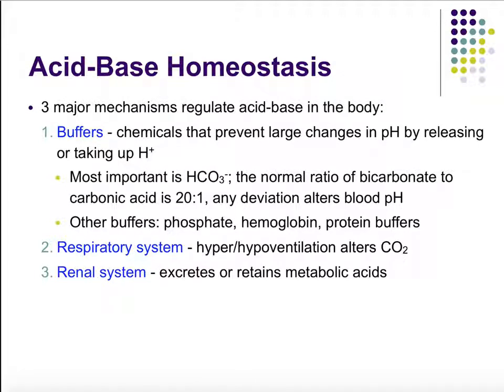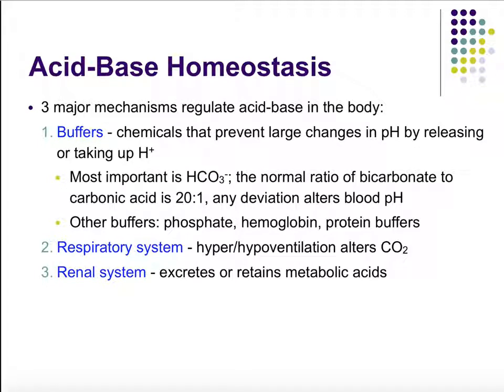Now, if the buffer system is being used, we have other organ systems that can also help. The first one is our respiratory system. The respiratory system is able to change our blood pH by changing CO2. The more CO2 we have in our body, the more carbonic acid we have. So we will either hyperventilate or hypoventilate to either remove or keep CO2 to change our pH accordingly.